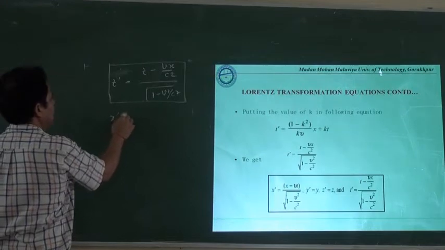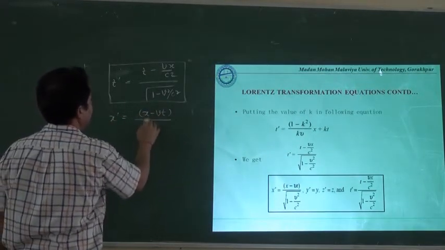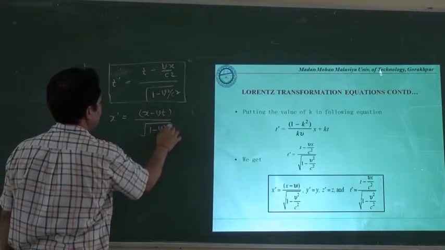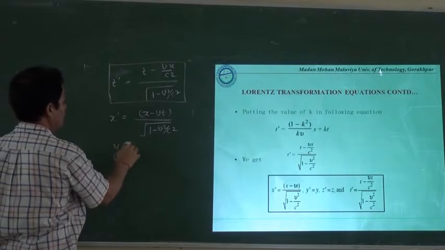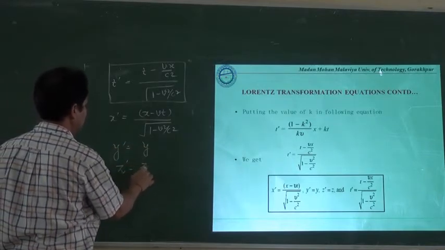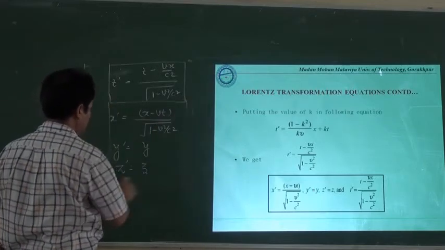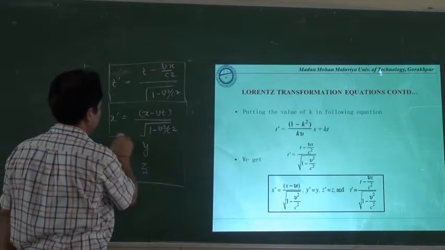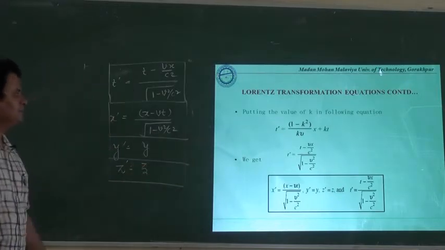For x dash it is equal to x minus vt upon under root 1 minus v square upon c square. Since there is no motion along the y axis as well as the z axis, there will be no change along the y axis or the z axis.